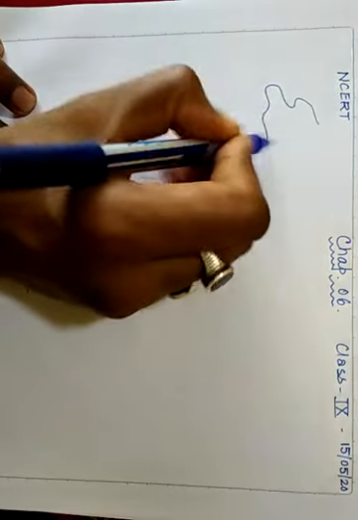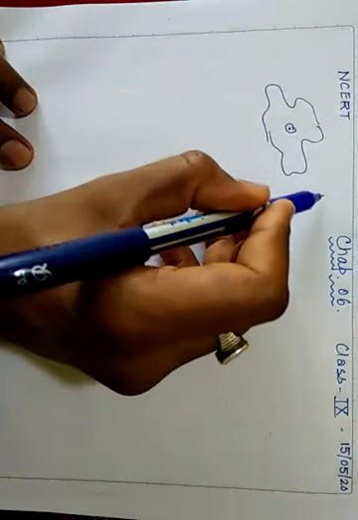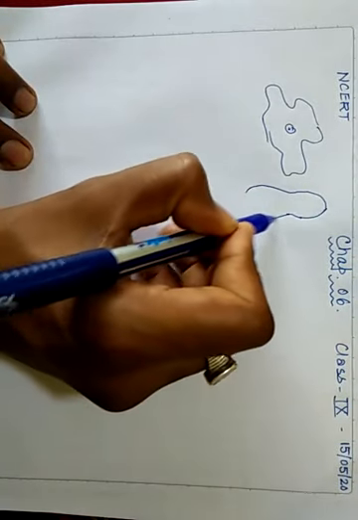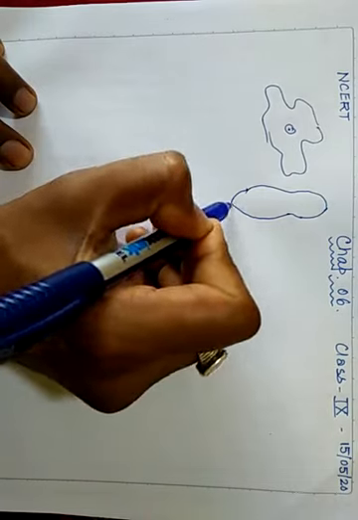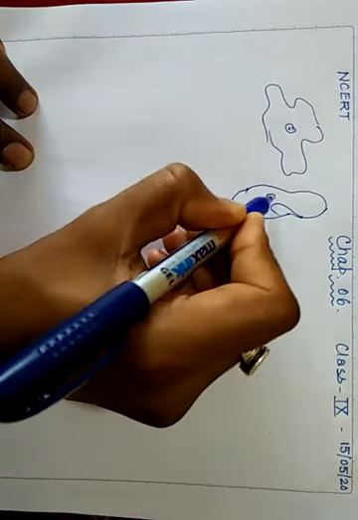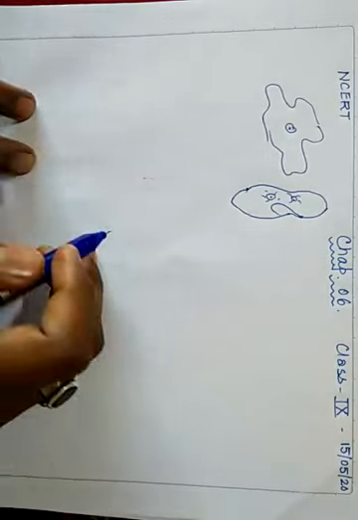I will make it clear with a diagram. You can see a single-celled structure, amoeba. Not only amoeba, you can draw the structure of the paramecium also. I am drawing a rough picture of the paramecium. It is also a single-celled structure.